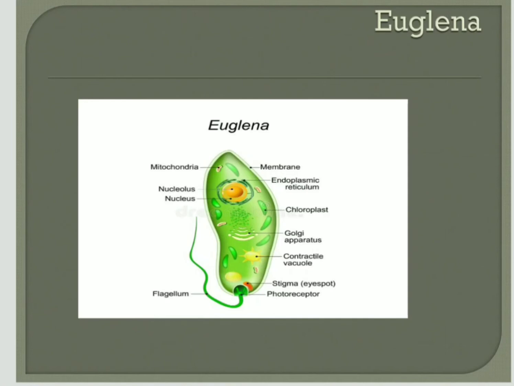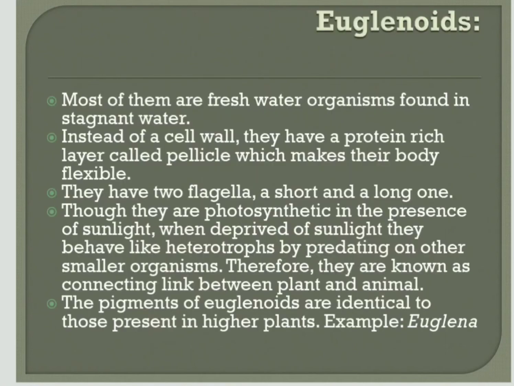It undergoes binary fission for reproduction, and the example is Euglena. Euglena is an example for the euglenoids. So this is about the euglenoids, the freshwater ones, also found in stagnant water.